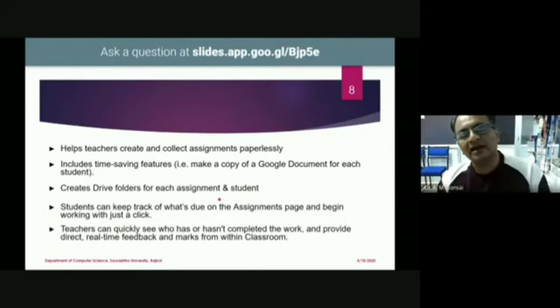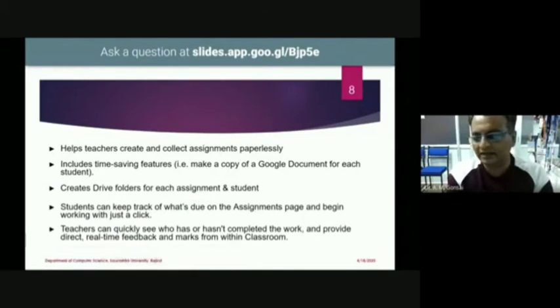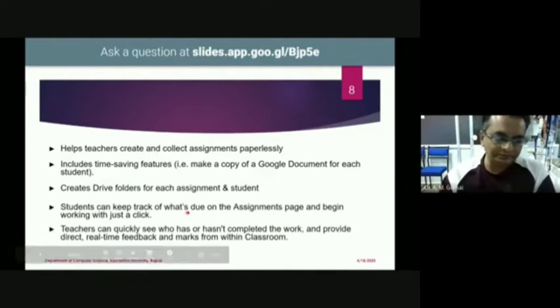You can put some dates, that this is the last date for the assignment. That kind of facility is also there. A student can keep track of what is due on the assignment. Like we can say the last date, for example, for the assignment is 10th. So 10th May is the last day. So the student can also get a notification that the assignment date is 10th May. You prepare this and submit it in time.